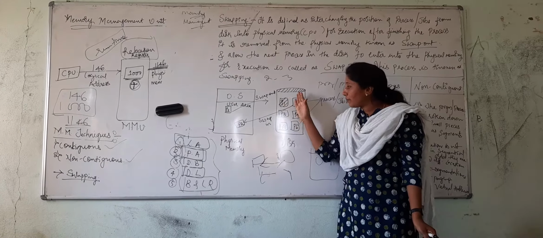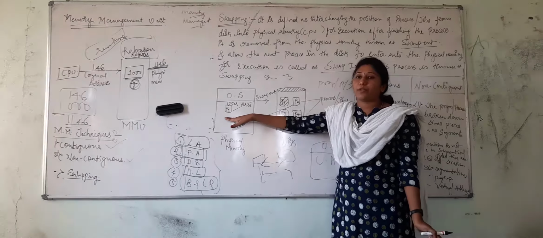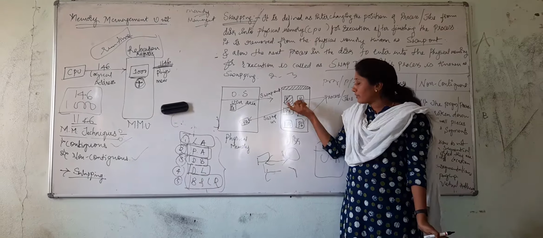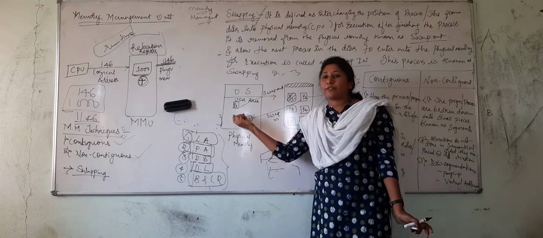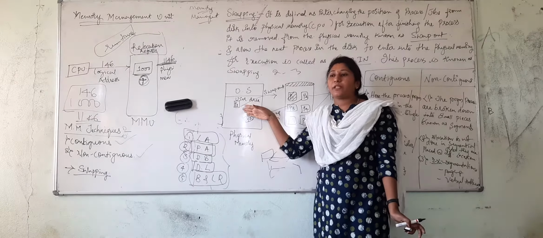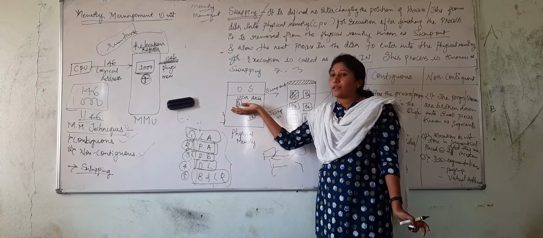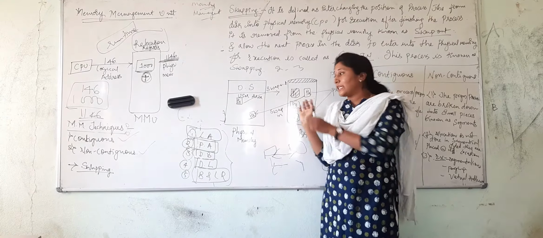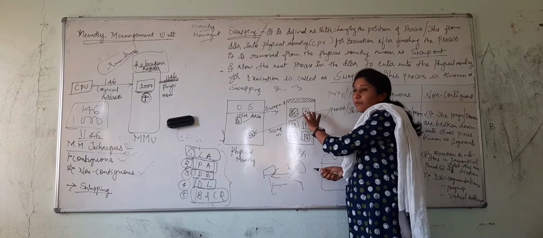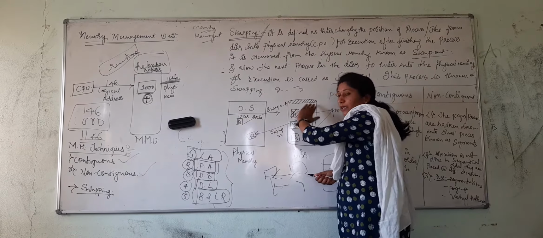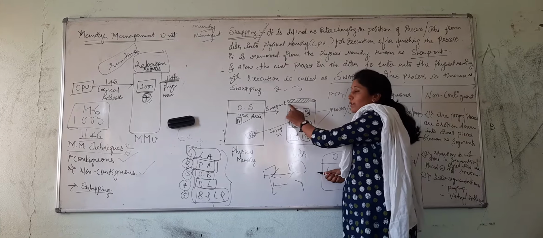Shifting the process from the disk into the physical memory is called swapping in, right? From this location, it is brought into this one for execution. That is swapping. Once the process is done, it is removed from the memory, that is, out of the CPU. That is called swap out. Swapping is nothing but getting the process from disk to memory. After the execution is done, it is removed from the CPU. That is called swap out.